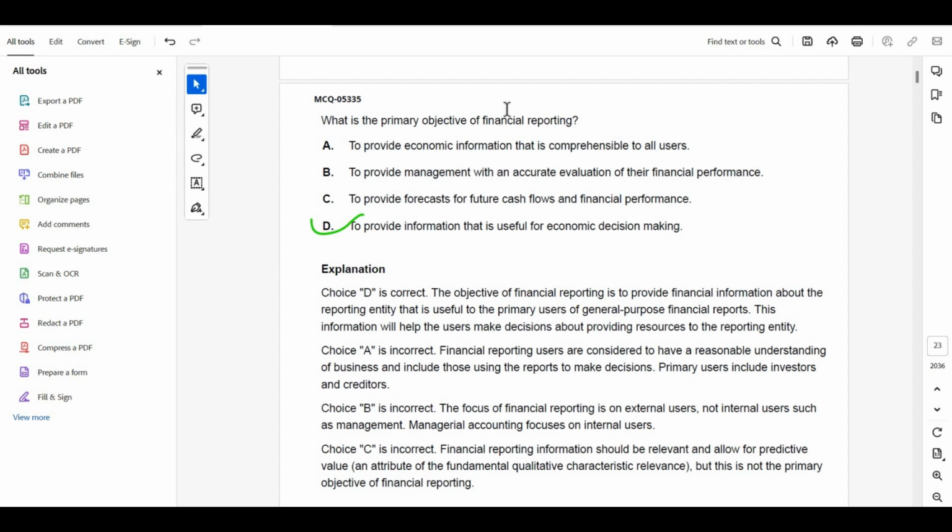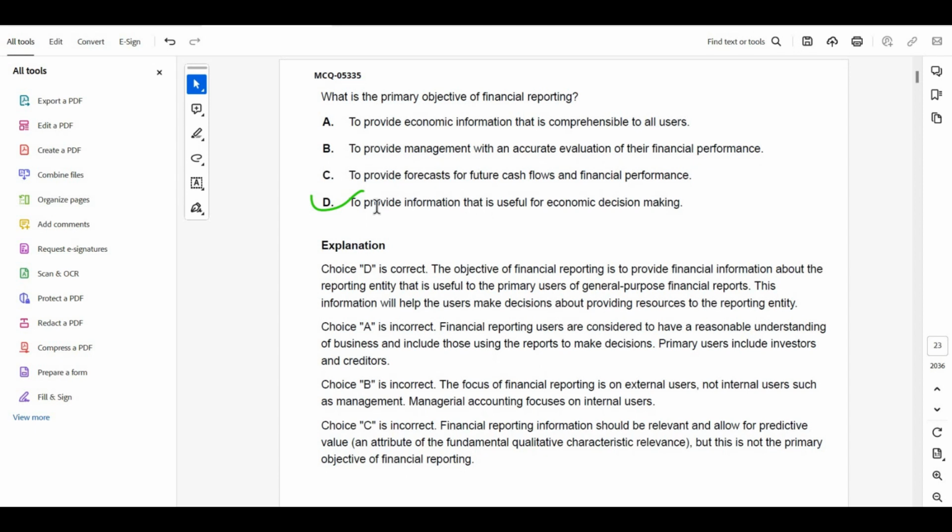Whatever the balance is, the financial reporting states as on a particular date, like a balance sheet or a profit and loss, as on a particular date it is reported. It does not provide future forecast. Number D, to provide information that is useful in economic decision making. Yeah, the primary objective of financial reporting is to provide information that is useful for economic decision making, useful for the stakeholders. Stakeholders is a broad term. Stakeholders include suppliers, debtors, customers, employees, and government also.